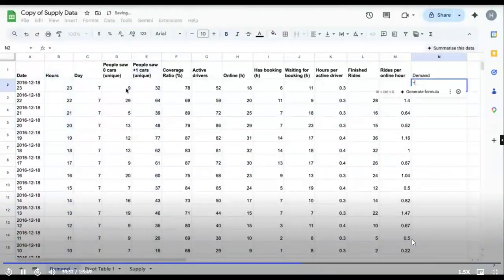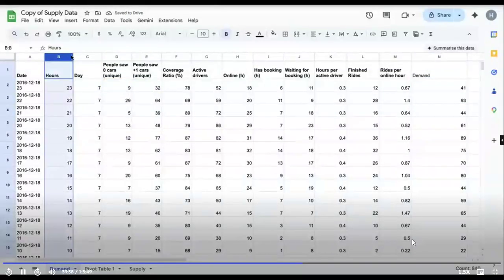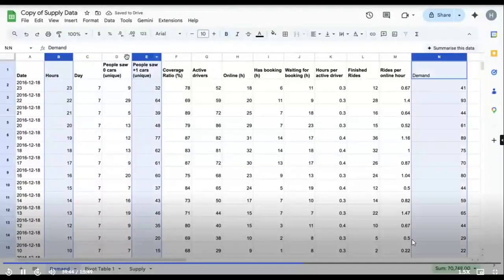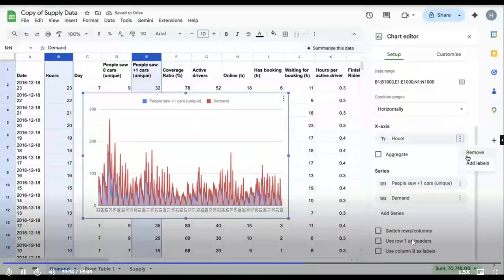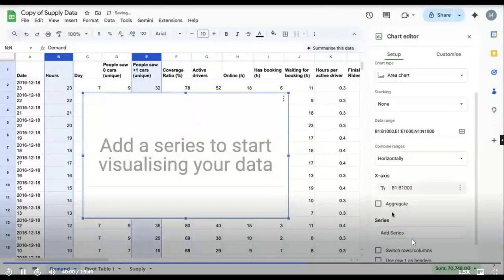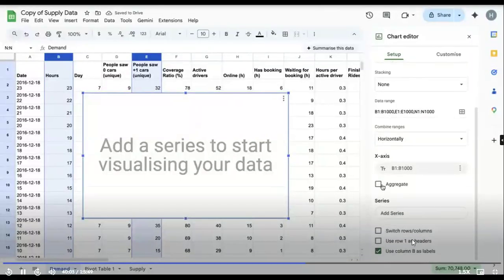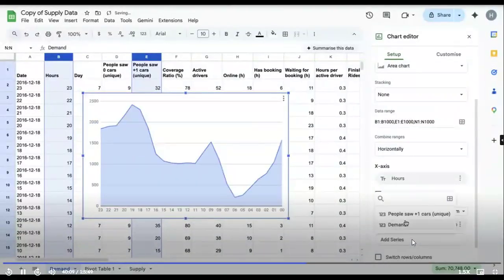We'll have to make one column for demand. Demand will be this plus this. This column is my supply, people saw 1 car. This is my demand. Let's go to insert and make a chart. Let's make an area chart. I'll remove this. On the x-axis, let's put hours. Let's aggregate it. And over here, we'll put people saw 1 car and demand.